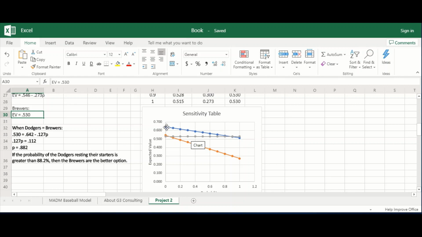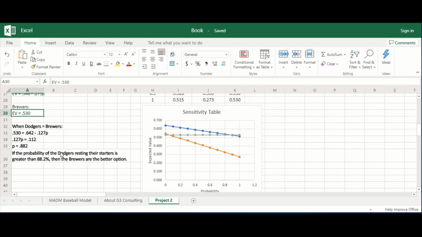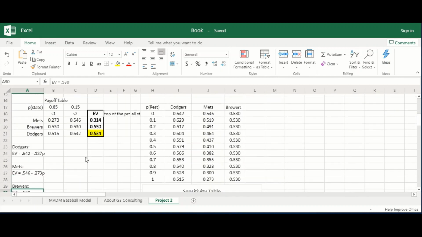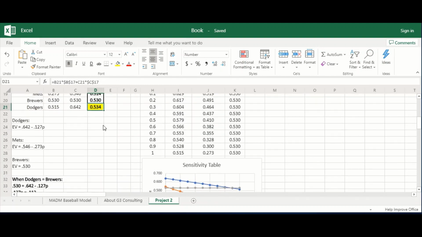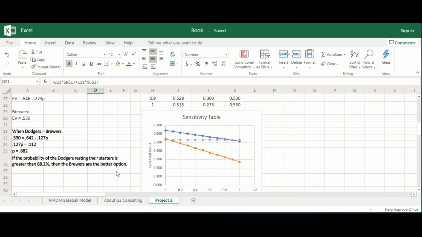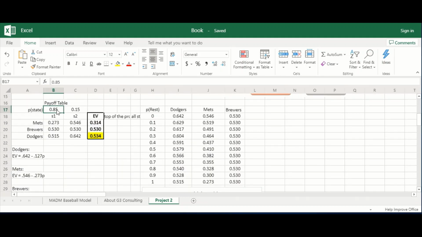So the Dodgers, even though there's a chance they're going to rest their starters, remain the better option than the Brewers all the way until the crossover point occurs somewhere right in here at 88.2%. Which makes the Dodgers have the higher expected value. And the challenge for us here is that the Dodgers have the higher expected value and the crossover point's all the way at 88.2%. But it already is at 85%.